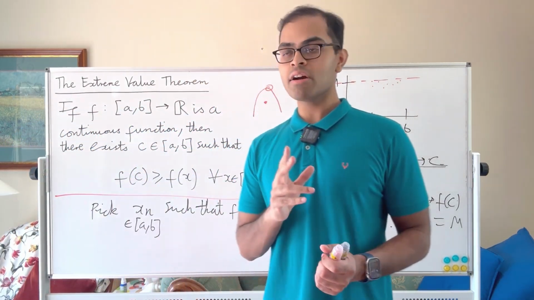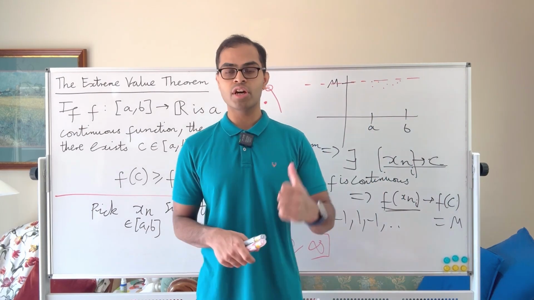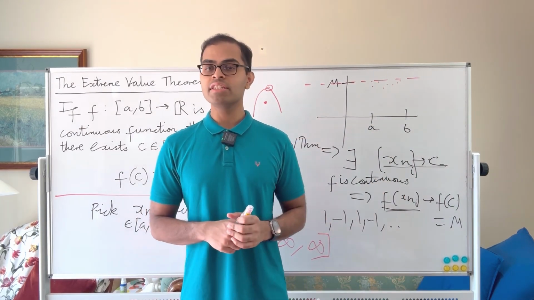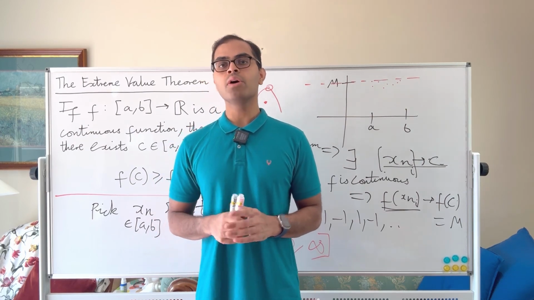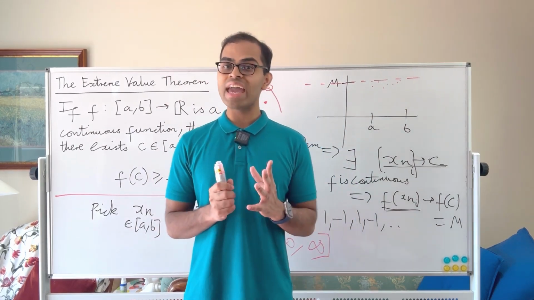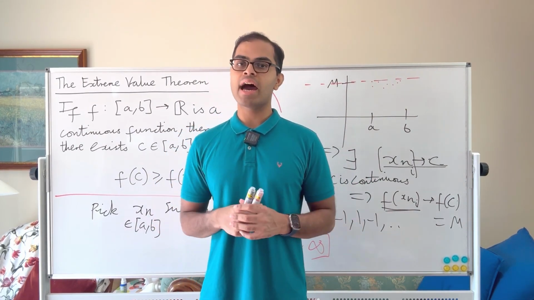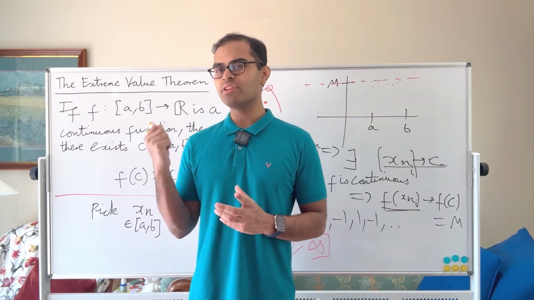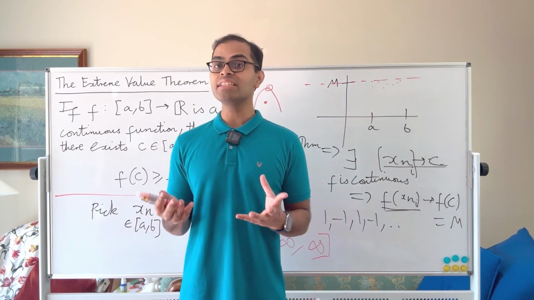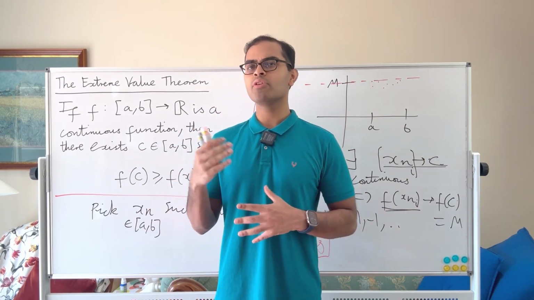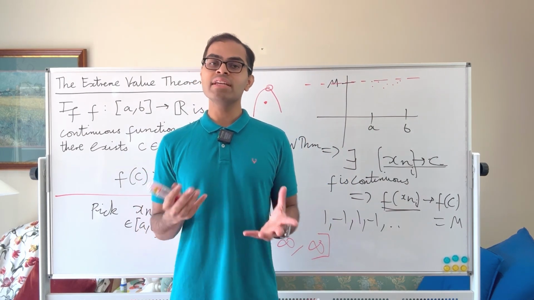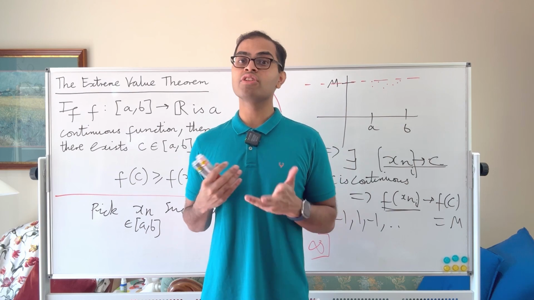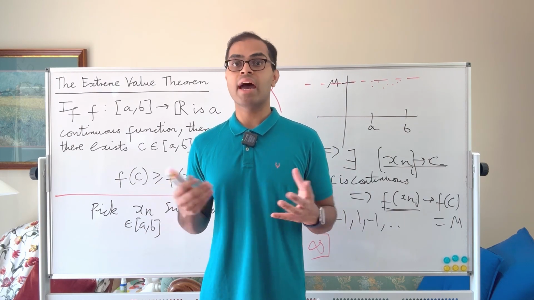So I recommend you check out my video on the Bolzano-Weierstrass theorem. It's going to pop up on the screen here. I'm going to see you in that video, and I want to give you an exercise. Drop a comment down below why the extreme value theorem fails if the function is either discontinuous, I've given you an example of that, or if the interval itself is not a closed interval. Suppose it's an open interval, what's an example of where the theorem fails? And even give me an example where the function itself is not bounded, in either of those cases.